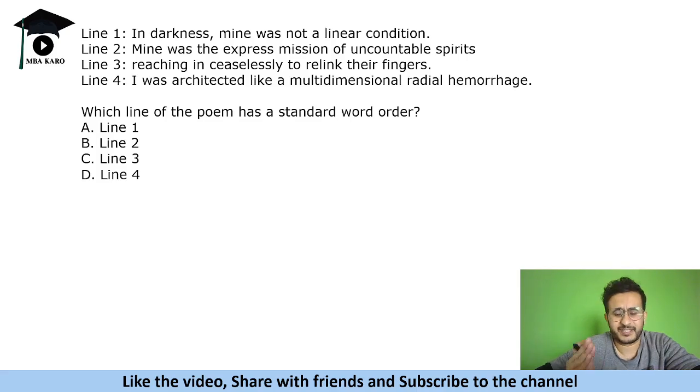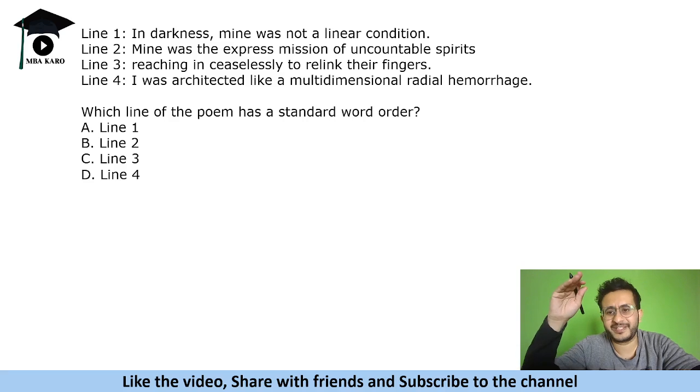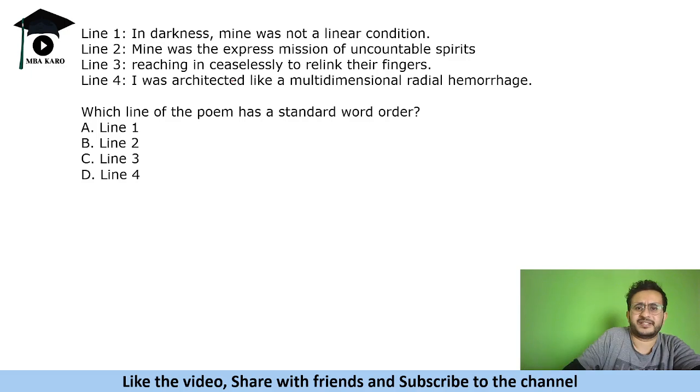Do you speak like this? If you have to frame a proper sentence, what do you say? In darkness, my condition was not linear. You will not say mine was not a linear condition. To create poetry, they use these kind of words. But if it was a normal sentence, you will say, in darkness, my condition was not linear. Okay, so that is a proper sentence. This is not a standard word order.